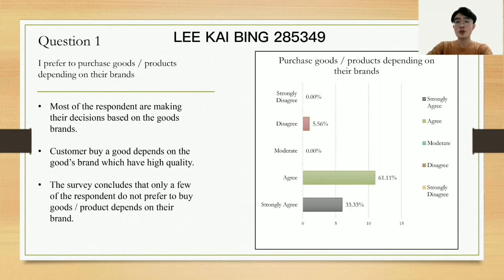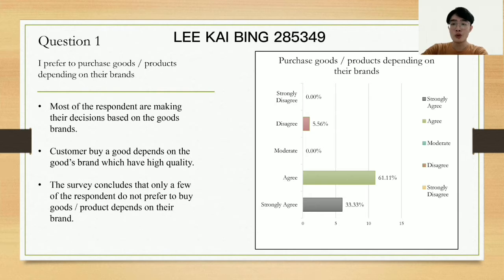In part B, for question 1, which is I prefer to purchase goods or products depending on their brand, most of the respondents are making their decisions based on good brands. There are 61.11% who choose agree and 33.33% who choose strongly agree. There are only 5.56% who choose disagree, and strongly disagree and moderate have no respondent choosing them.